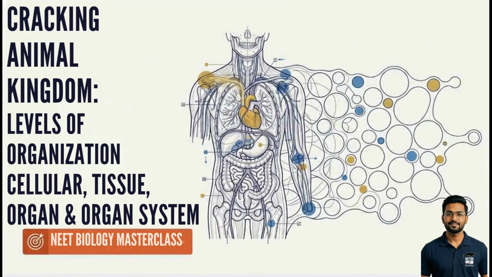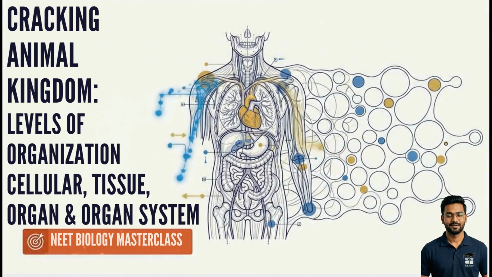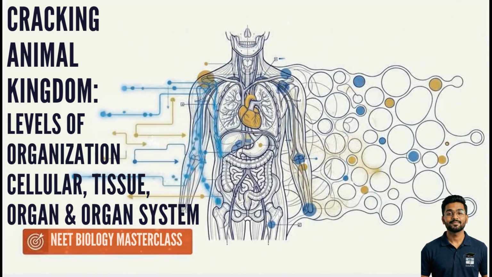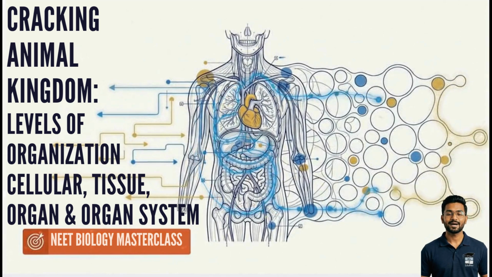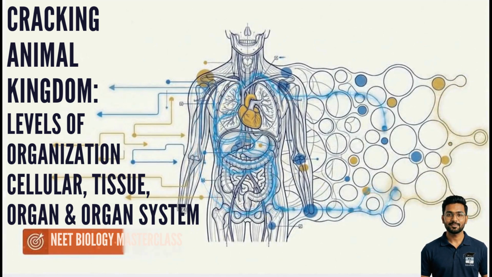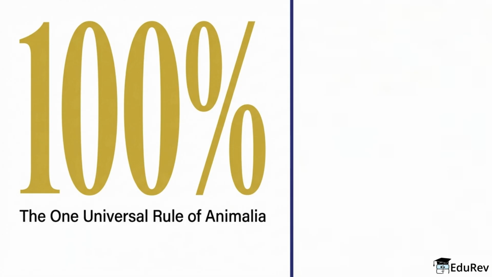Hello students. Let's begin with the big idea behind animal kingdom. Animals are not grouped randomly. They are classified by levels of organization, symmetry, body cavity, segmentation, and the presence or absence of a notochord. If you learn these 5 bases properly, the whole animal kingdom starts making sense as a structured progression, not a memorization exercise.